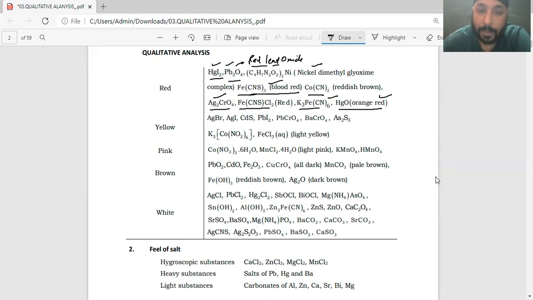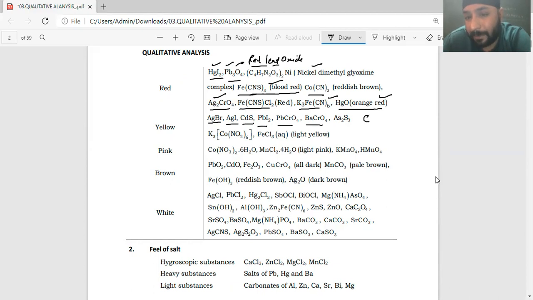Okay. Now, yellow. In yellow, you have AgBr, which is some pale yellow, some dark yellow color. AgI is there. Cadmium sulfide is a very nice yellow thing. PbI2 is again yellow, right? Again, PbI2 is a confirmatory test for potassium iodide as well as lead 2 plus ion. Lead chromate is again yellow, right? Now, barium chromate is again yellow.